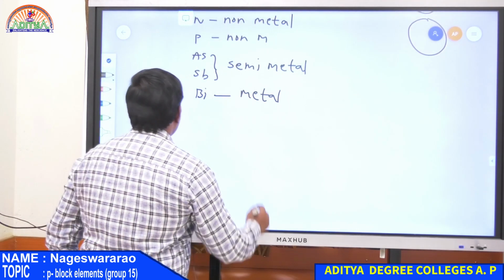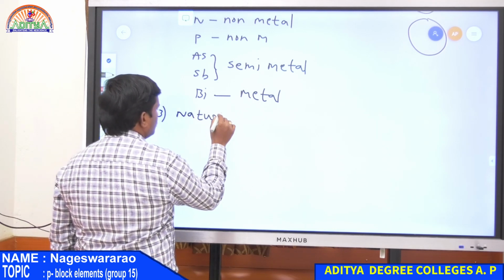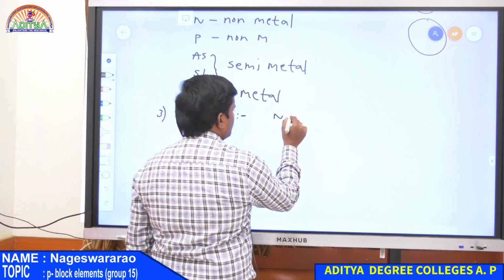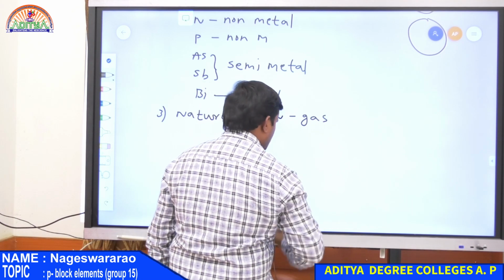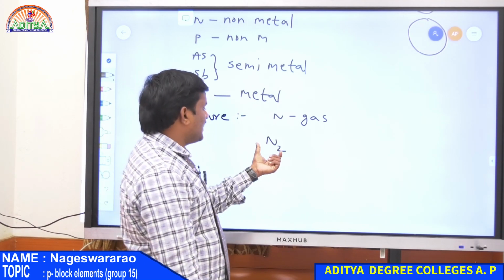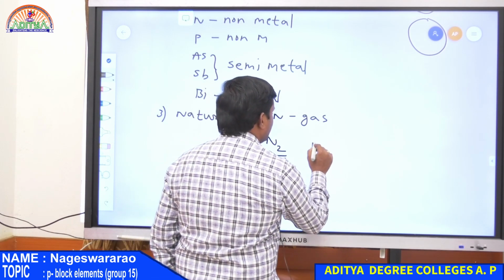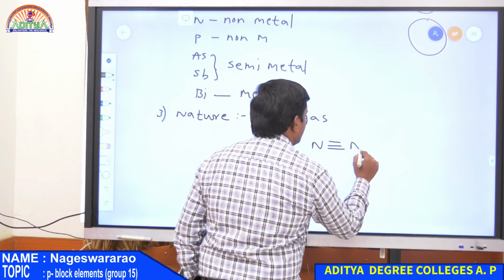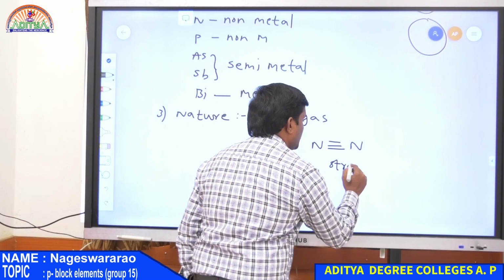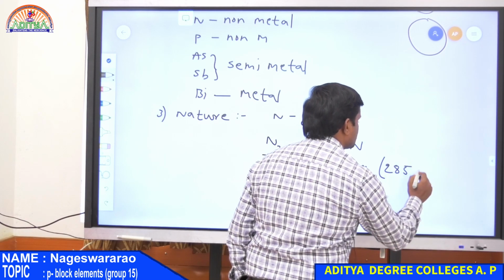And third one is nature. Third property, that is nature. So what is the nature of the elements? So nitrogen is a gas. It is always a gas and also it exists as N2, that is nitrogen gas. So two atoms combine with each other to form a nitrogen molecule, and here there exists a triple bond between nitrogen and nitrogen. It is very strong because it is a triple bond. So this bond strength is very high, nearly 285 kilocalories.